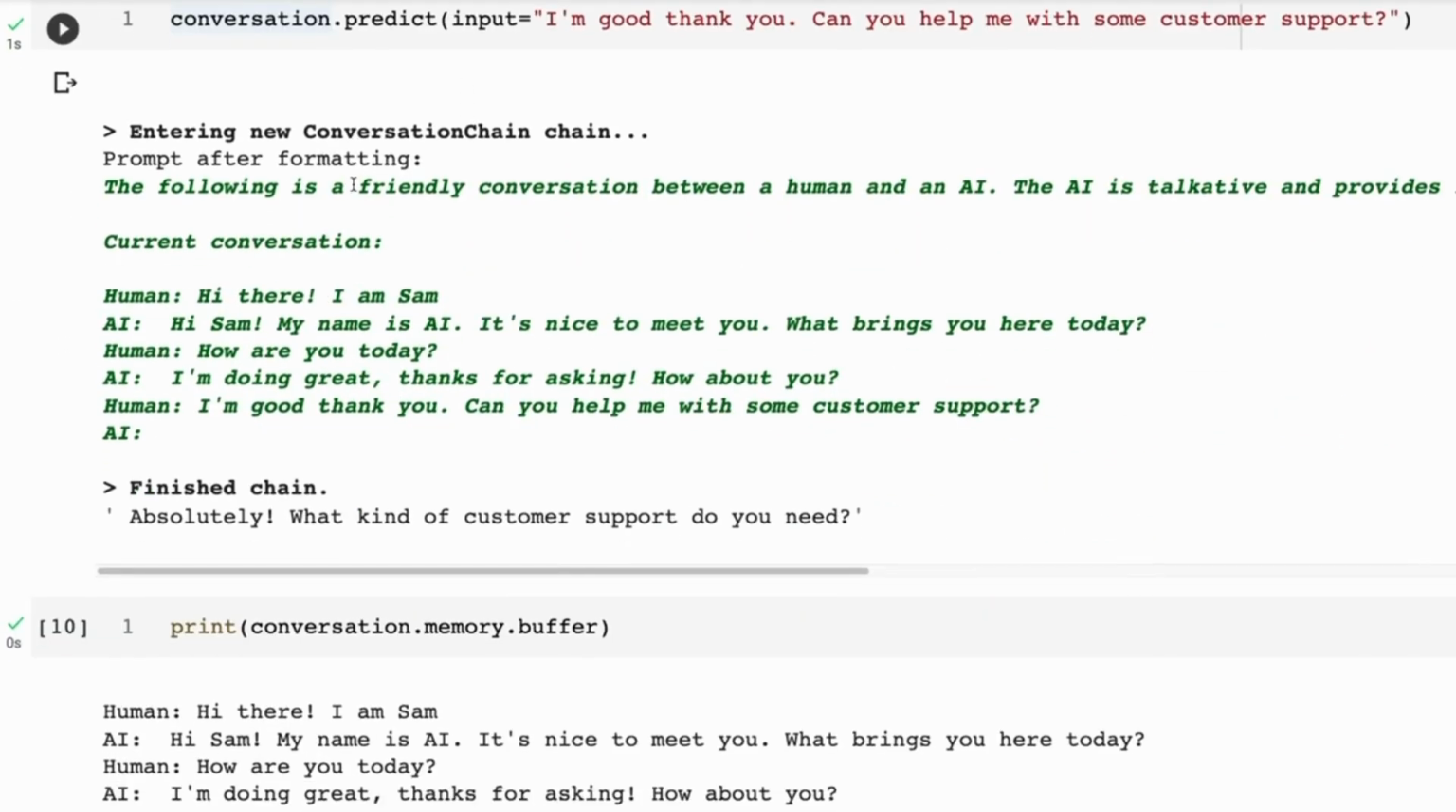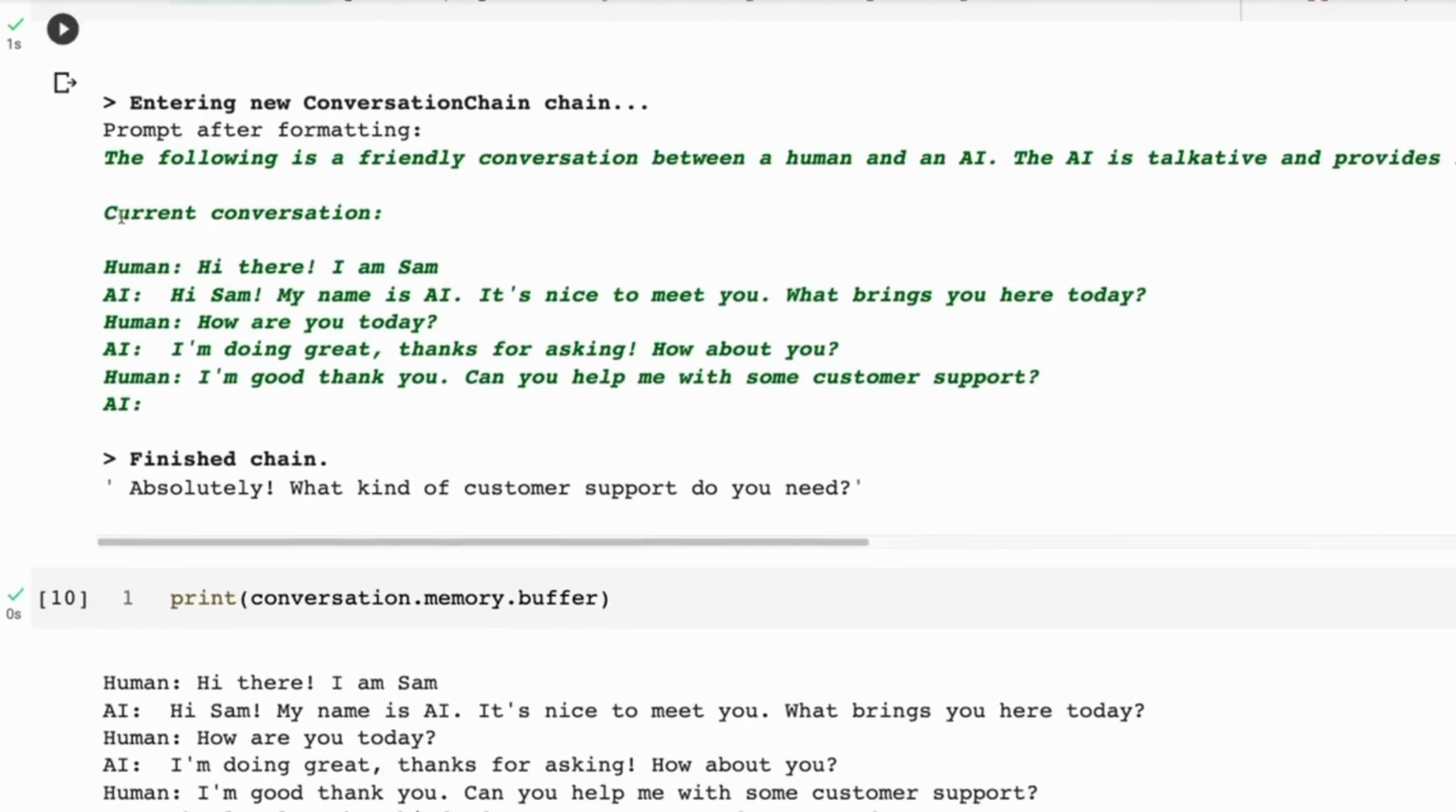So you notice that now we come into this one and it's stacking our conversation. This is the prompt that is going into the large language model, and all this is doing is just making this prompt longer each turn. I have asked it, "Okay, can you help me with customer support?" It says, "Absolutely. What kind of customer support do you need?" And then I could keep going with this conversation, but this is going to get longer and longer.